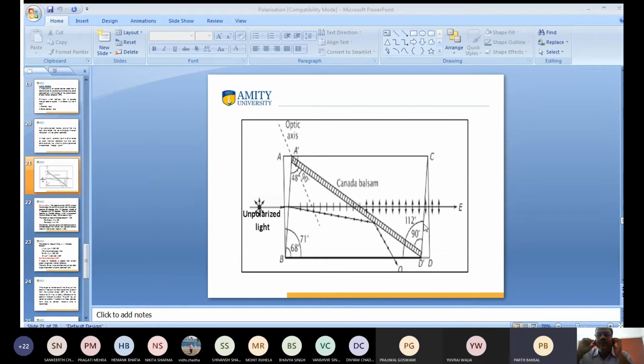Yes, sir, that I understood. I am asking what is the meaning of the refractive index of a ray of light? We talk about the refractive index of a medium, right sir? So when light is traveling in the medium, what is the medium? Medium means calcite crystal. Yes, sir. Calcite crystal. It is traveling in the medium. What is the medium? The medium is calcite crystal. Are you satisfied, Mr. Parth? Yes, sir. So the refractive index of the crystal is mu o. Yes, the refractive index is for the ordinary ray of light in the medium calcite crystal. Okay, sir, I understand.